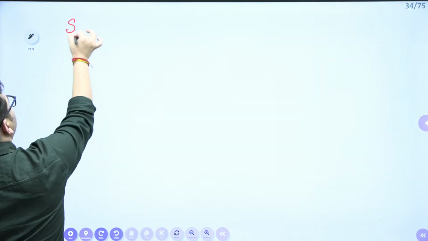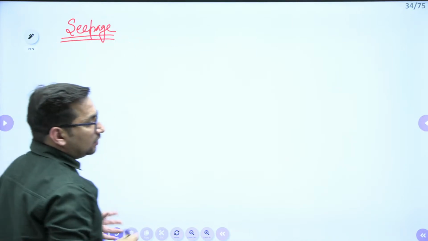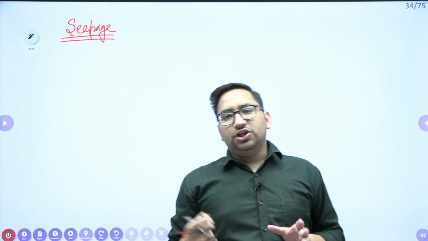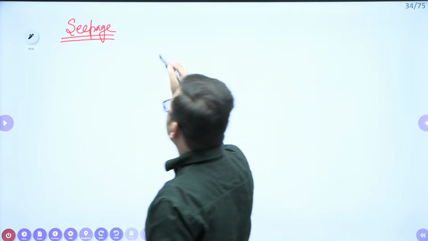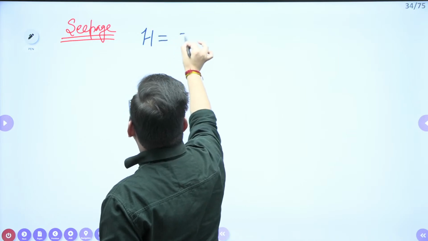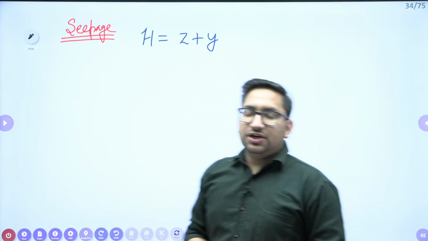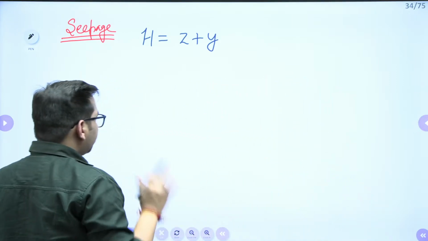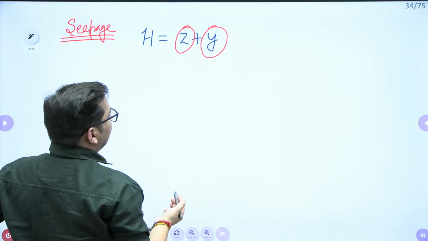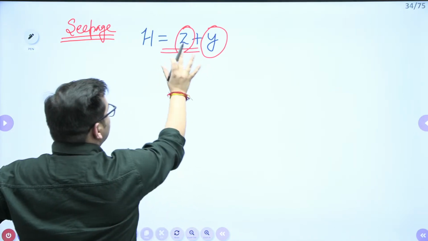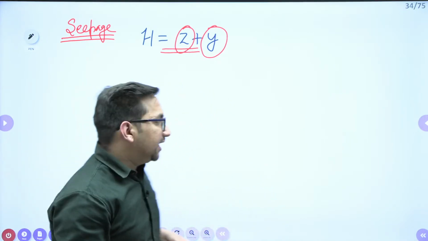Seepage analysis. As we know that water is seeping through the voids of soil, the velocity of water is going to be very less. So generally the total head or total energy in water, we take as datum head plus the pressure head due to water, right? Now try to remember, this is your datum head, this is your pressure head. Clear? In any particular soil, to find the datum head, it is the height of the concerned point from the datum, right? And the datum you can assume anywhere.